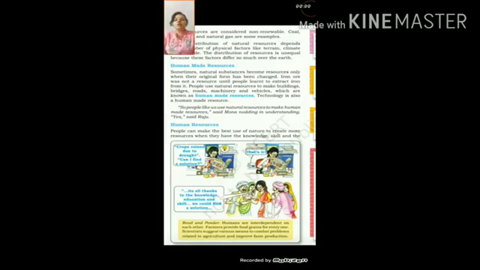Let's read human-made resources. The resources which are made by humans through the resources acquired from nature, but are purely made by humans, are known as human-made resources. Some of the examples are buildings, road, machinery. In fact, technology is also a human-made resource, which brings me to the next topic, that is human resource.